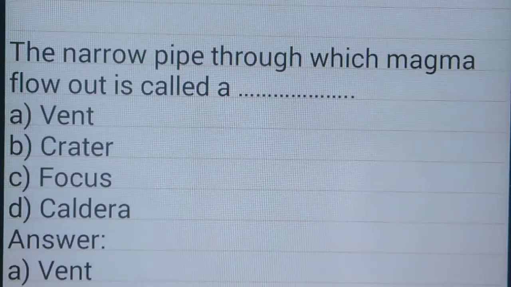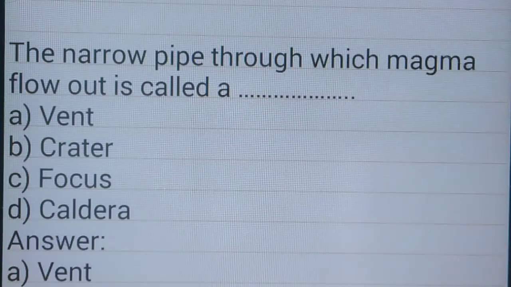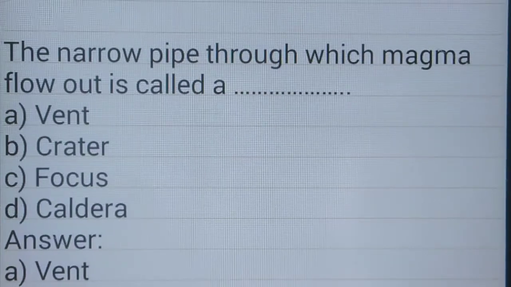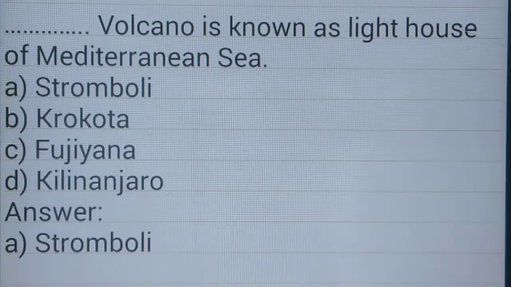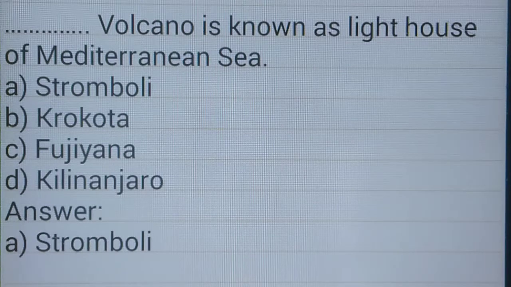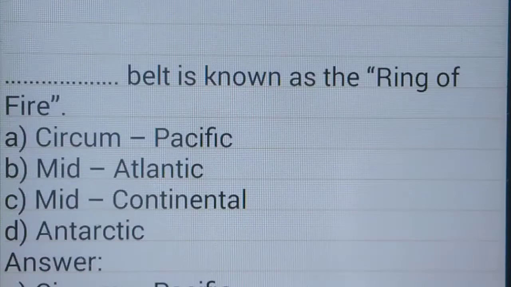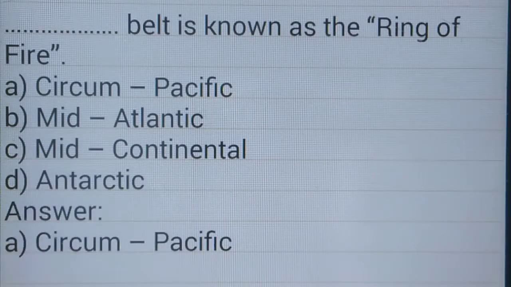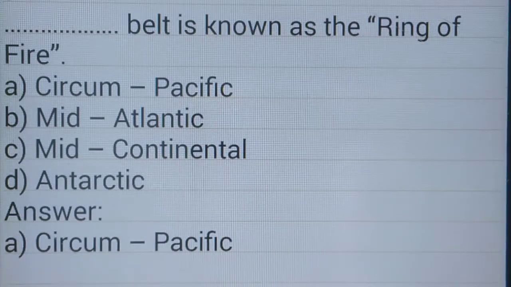The narrow pipe through which magma flows out is called a vent. Stromboli volcano is known as the lighthouse of the Mediterranean Sea. The Circum-Pacific belt is known as the Ring of Fire due to frequent volcanic eruptions.